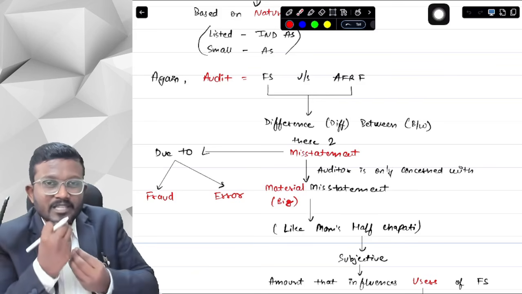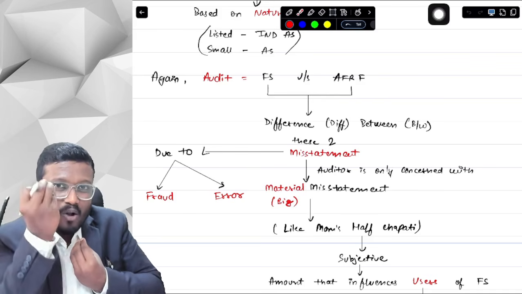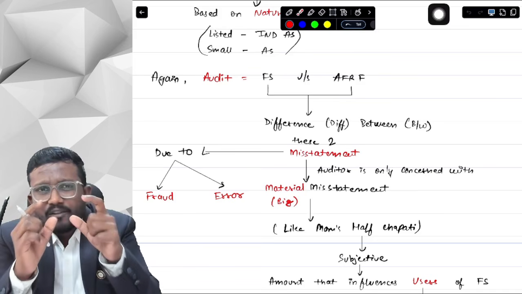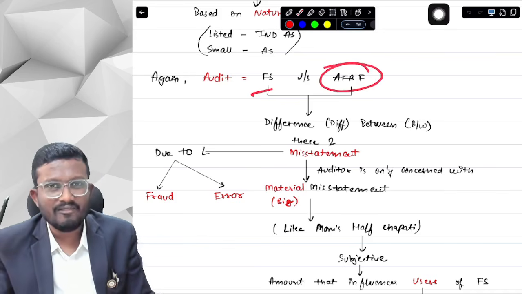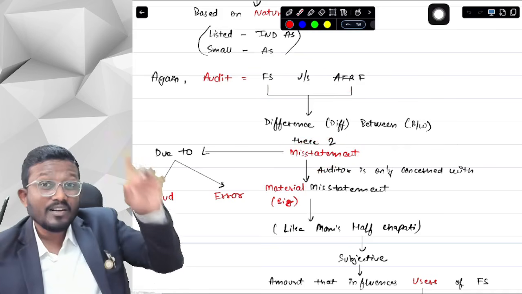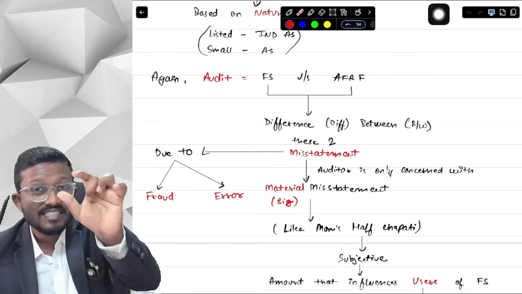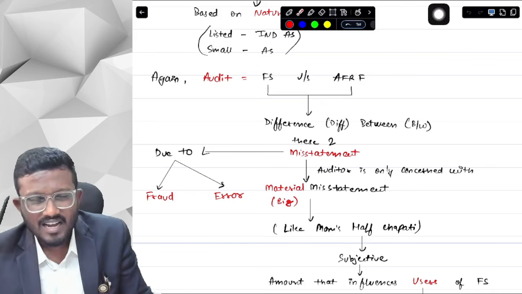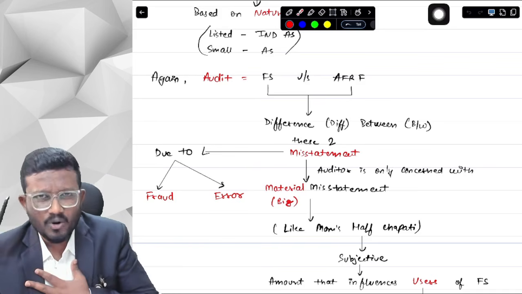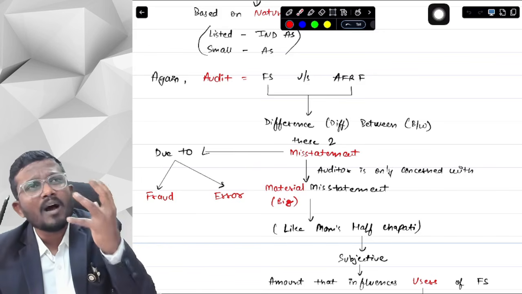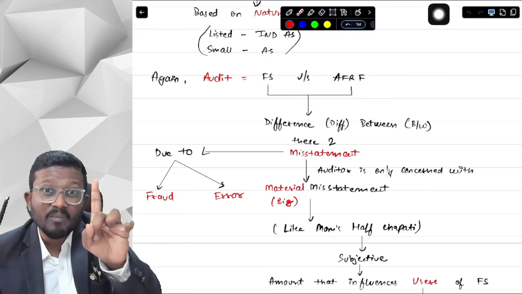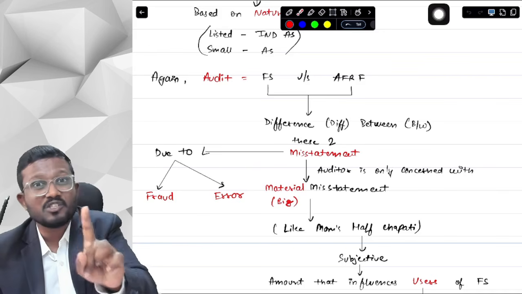Now, the financial statements which I am auditing show a profit of 1 crore. If the profit is 1 crore and I get to know a difference between the financial statements and the AFRF, that is, I get to know a misstatement of, suppose, 1 rupee. The profit is 1 crore rupees and the misstatement is of 1 rupee. Now think logically. Will it be concerning for me as an auditor? Will I be so much concerned? Oh my God, there is 1 crore rupees of profit, but there is 1 rupee of misstatement in the financial statements. I should check this misstatement very thoroughly.